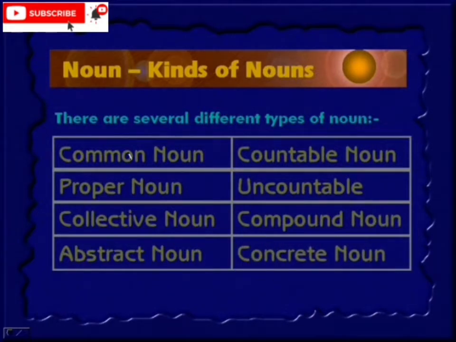So now we listed 8 types here. So which are the ones? Common noun, proper noun, collective noun, abstract noun, countable noun, uncountable noun, compound noun, concrete noun. So these are the 8 types.